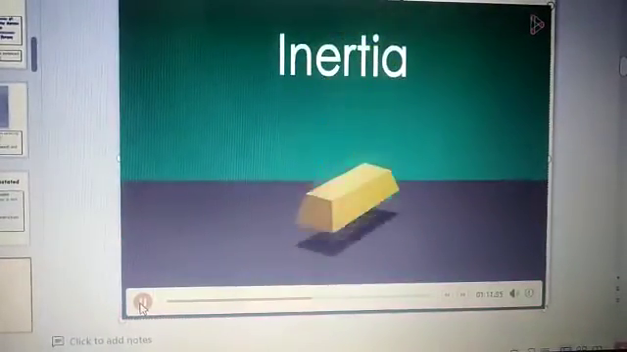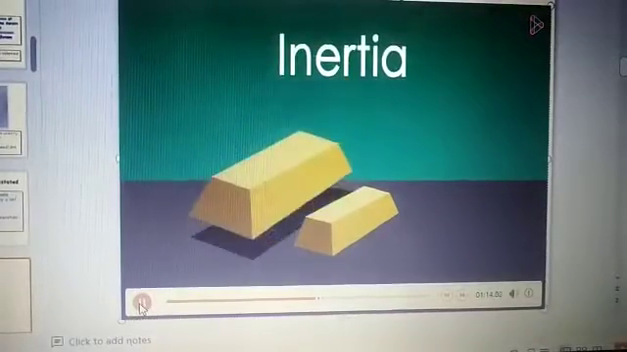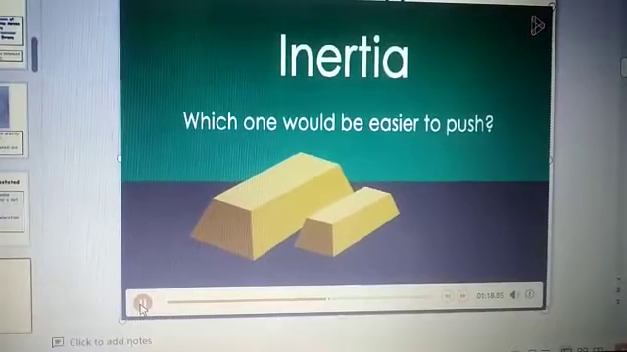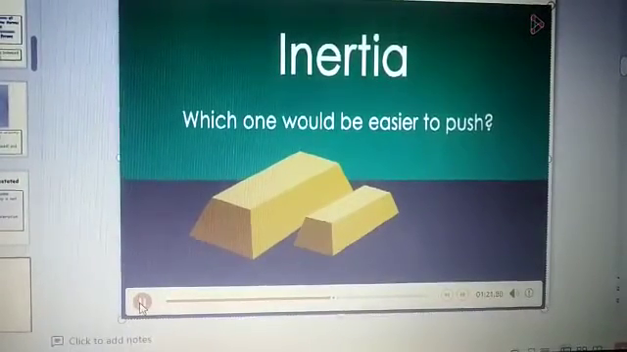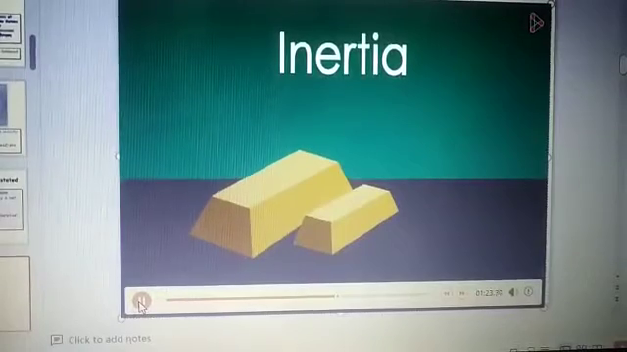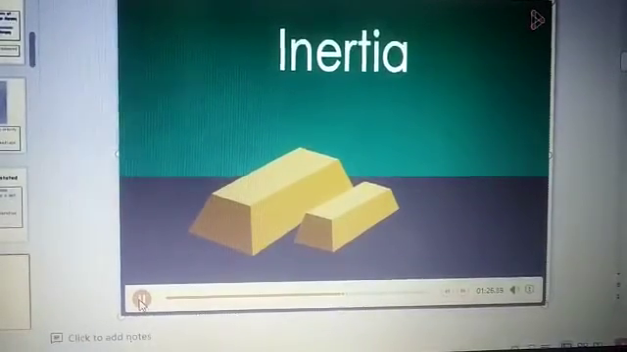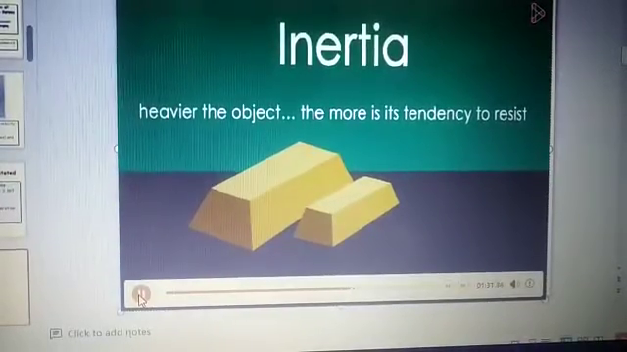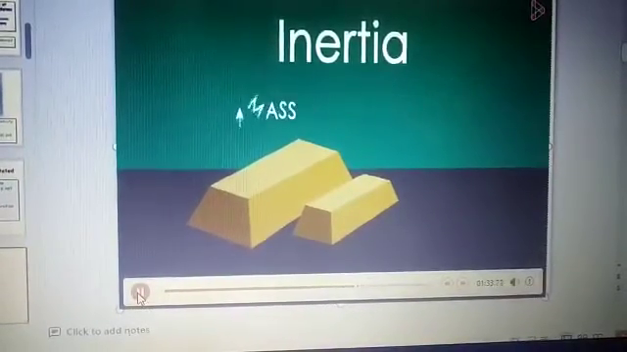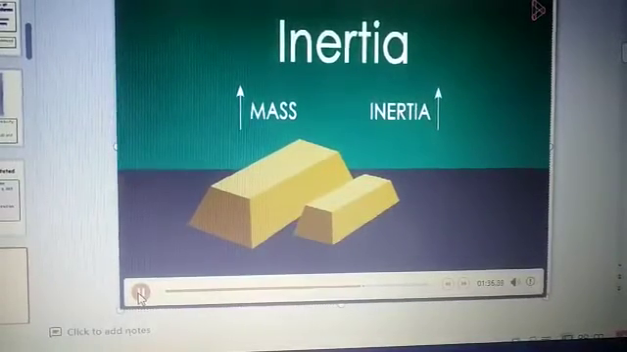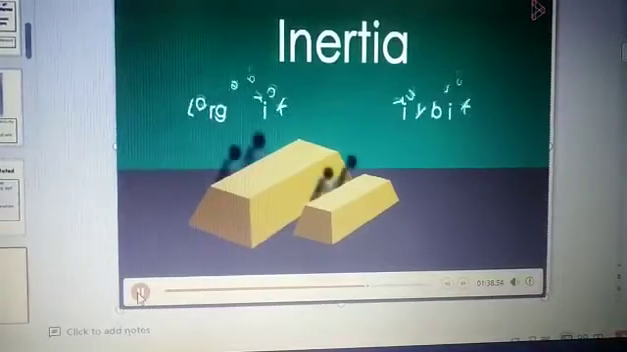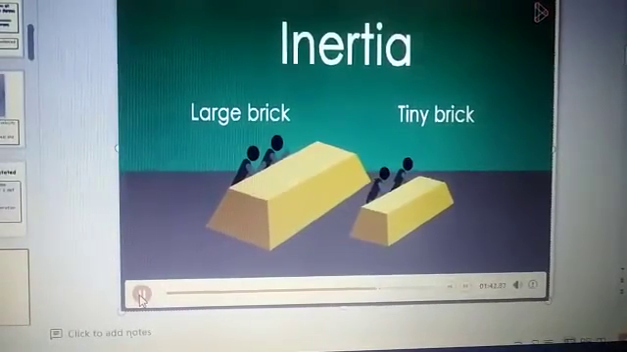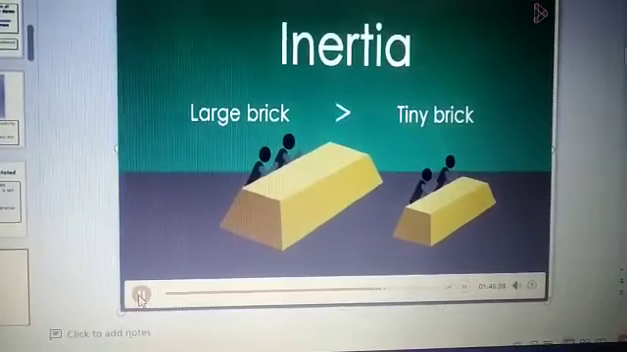There's a tiny brick kept on a table next to a relatively larger and heavier brick. Which one do you think would be easier to push? Without doubt, the tiny brick, correct? Yes, but why is that? It's because the heavier brick's tendency to resist change in motion is more. The heavier the object, the more is its tendency to resist the change in motion. The more mass an object has, greater will be its inertia. So if we apply equal force to both these bricks, the tiny brick will move further as compared to the larger brick. The heavier brick has more inertia.